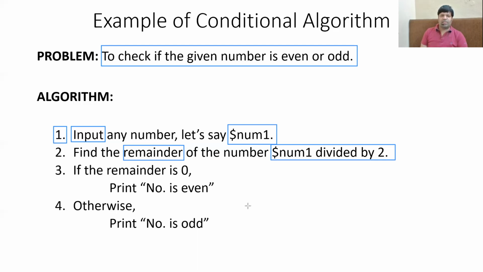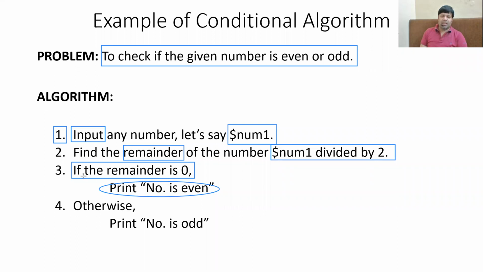So now we will apply a conditional operator to check whether the remainder is 0 or 1. So in step number 3 here, we check whether the value of the remainder is 0 or not. And the execution of the next statement, I repeat, the execution of the next statement, which is this one, will depend upon the outcome of instruction number 3. If instruction number 3 is true, we will execute this instruction, which has been highlighted using an oval shape.